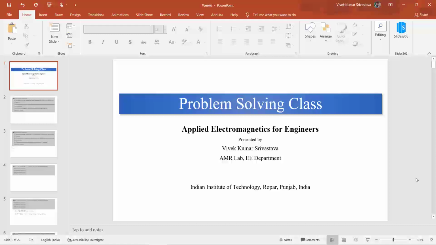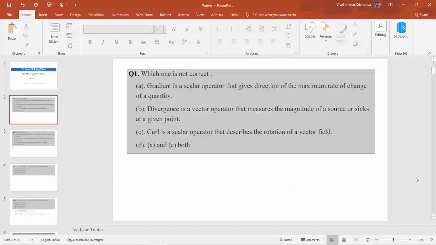Today's class is completely devoted to the topic of vector algebra and Maxwell's equations. We will see some numericals based on these two topics. Okay, so let's start. Here is the first problem. The question states: which one is incorrect?